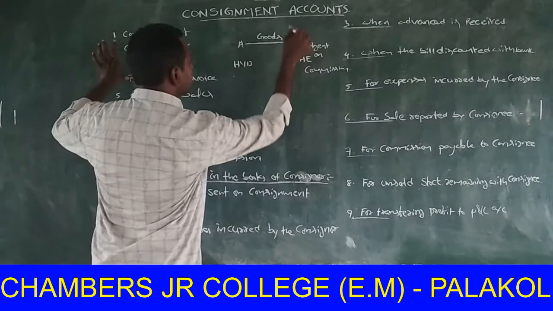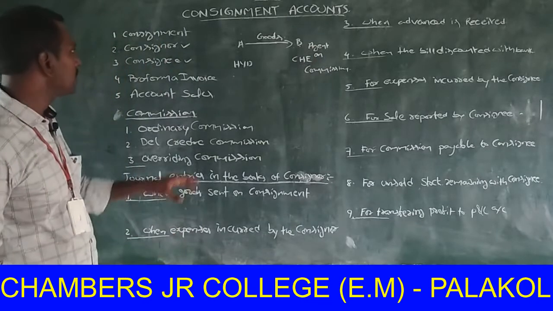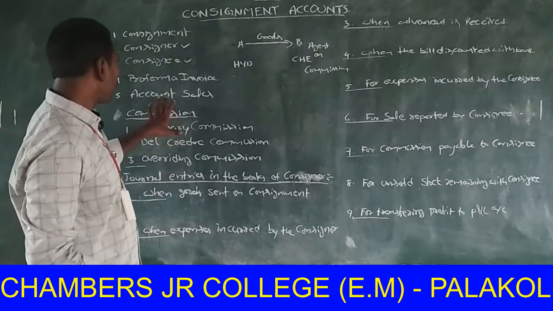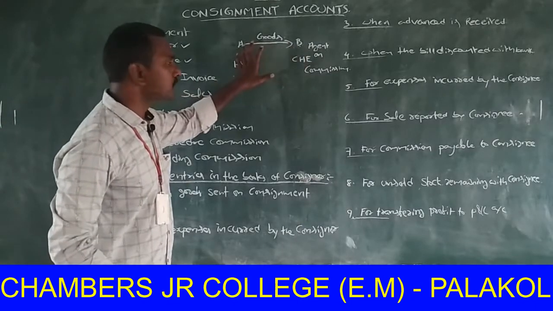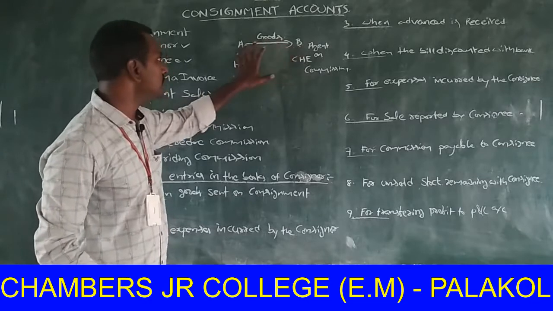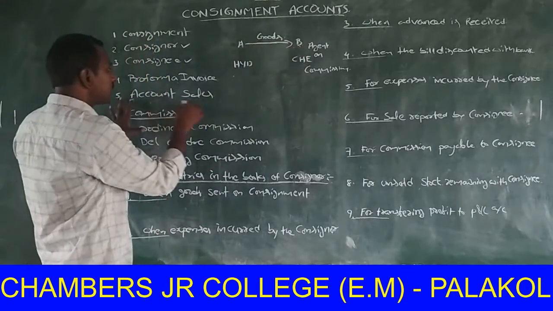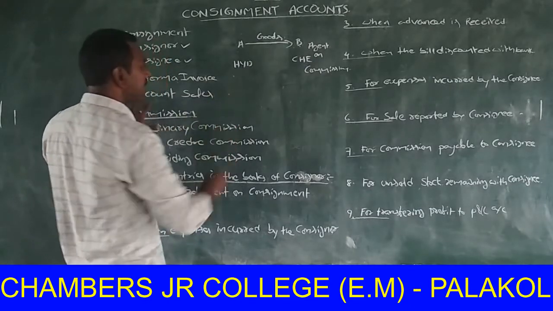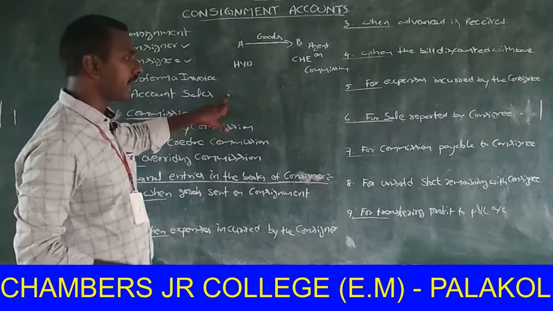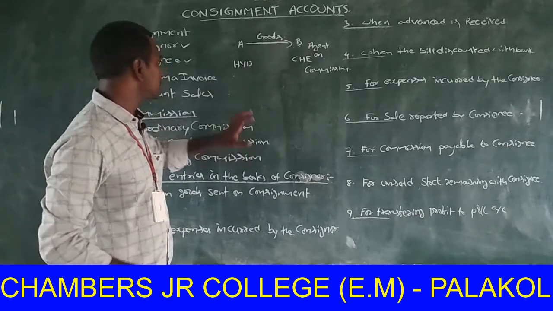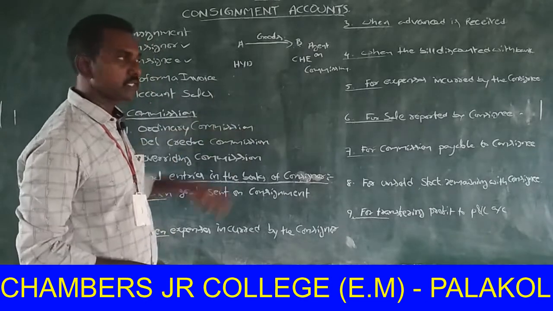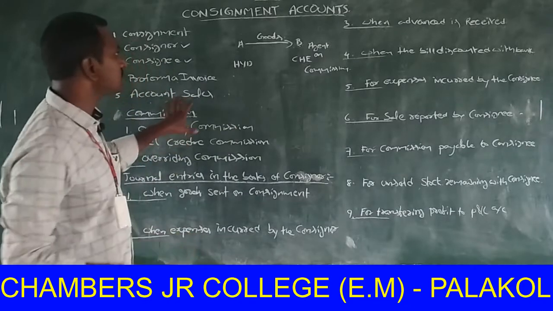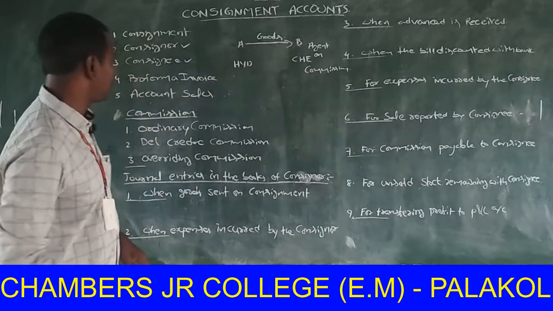Consignor sent to consignee. Next, account sales. Consignee sent to consignor. Account sales contains the sales details and consignee expenses, and also consignee commission and advance. All are in account sales. The account sales is sent by consignee to consignor.